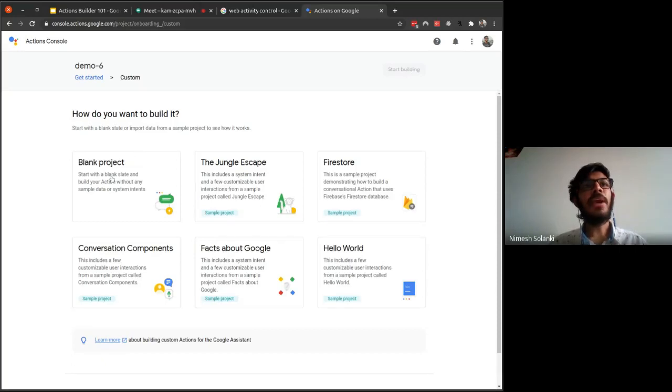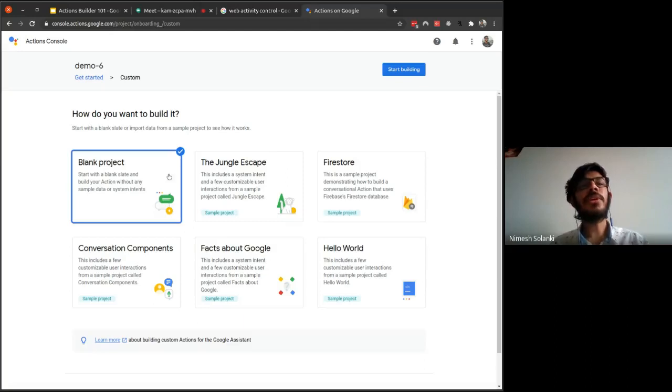And please select blank project. We'll start from scratch, and I'll show you how to develop from scratch. You can also pick some templates from over here if you want to start with something. But for today's session, we'll start with the blank project.